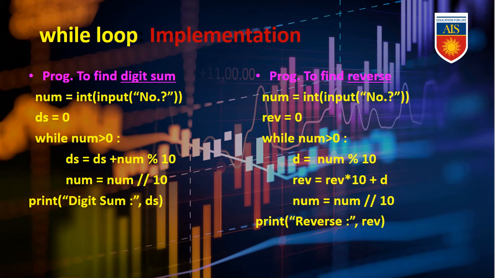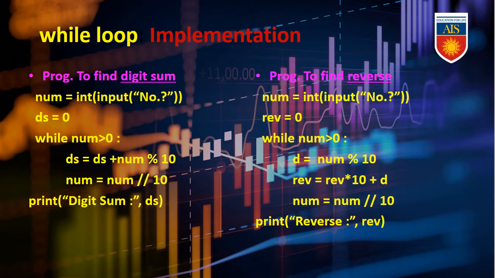So program number 1, to find the digit sum. num = int(input("number")), ds = 0, that means digit sum short form, while num > 0, that means when the user provides a positive number. So digit sum: ds = ds + num mod 10, because we need to extract the digit, that's why it is mod 10. num = num // 10, so the remainder we need to divide and we need to extract the next digit, then print digit sum, ds.